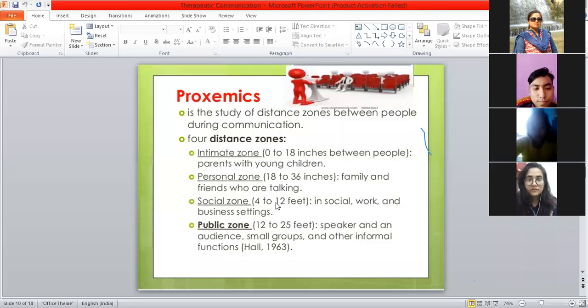Right. So see, these are not something new that was developed for COVID-19. These are all already in the study of the distance zones, and it is called proxemics. And now whatever is there in the theory is coming as a practical scenario for us.